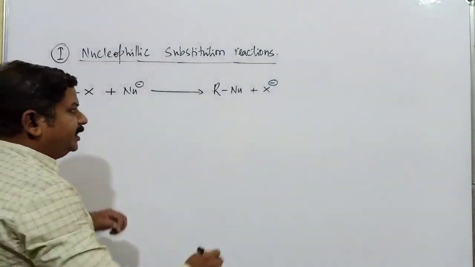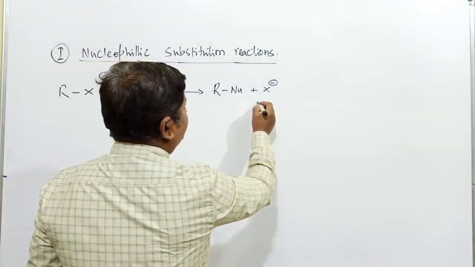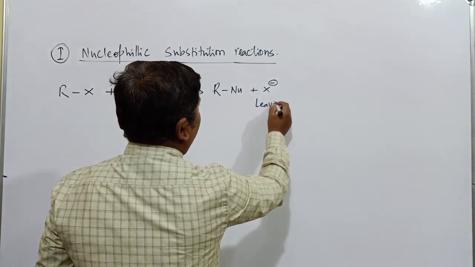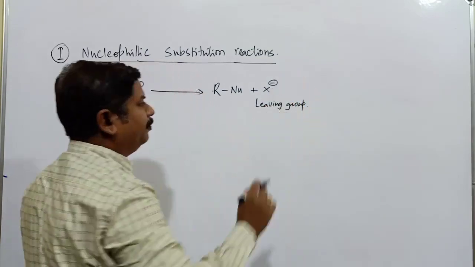In these substitution reactions, X minus is referred to as a leaving group.